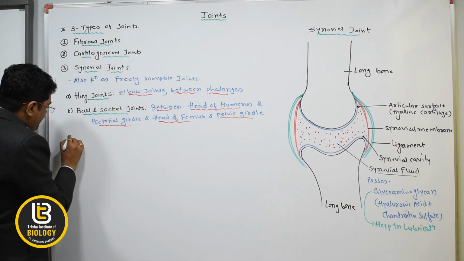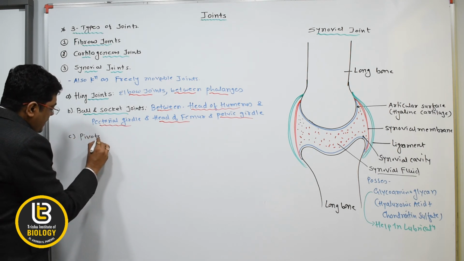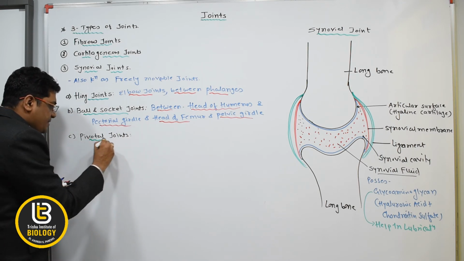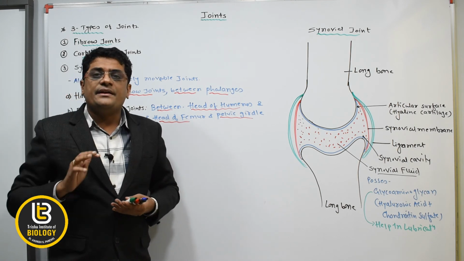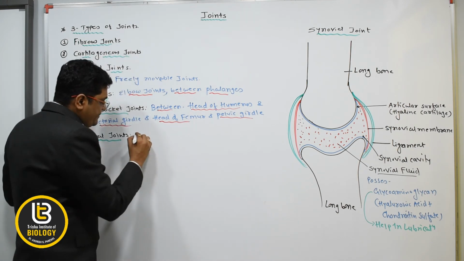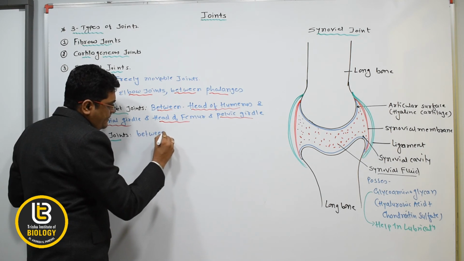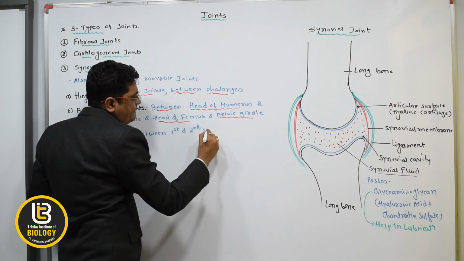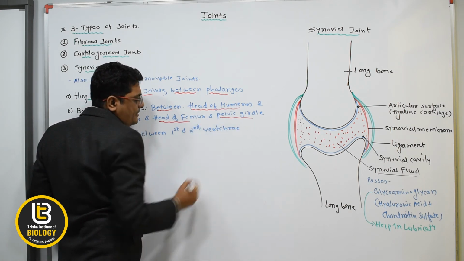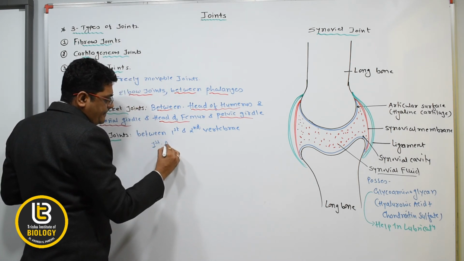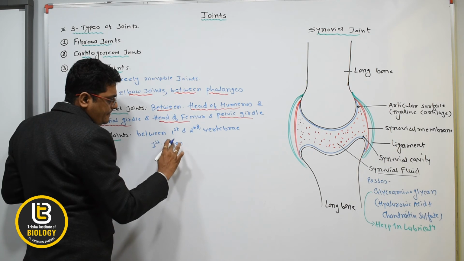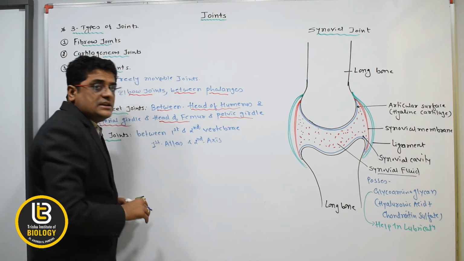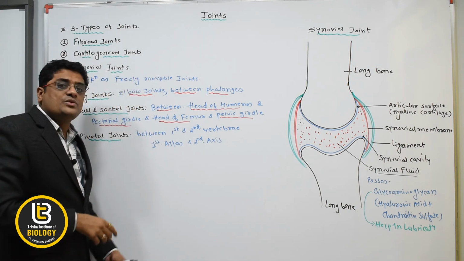Then the third one is the pivotal joint. Actually, this pivotal joint is present between the first and second vertebrae. The first vertebra is known as the atlas, and the second vertebra is known as the axis. So the joint between the atlas and axis is known as the pivotal joint.